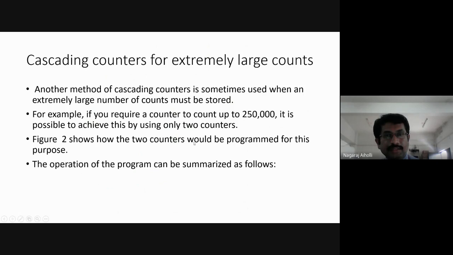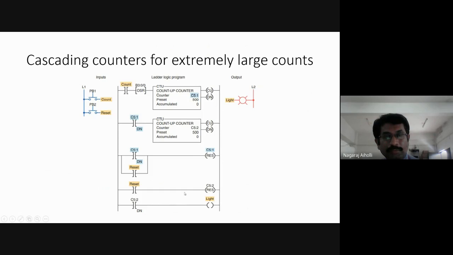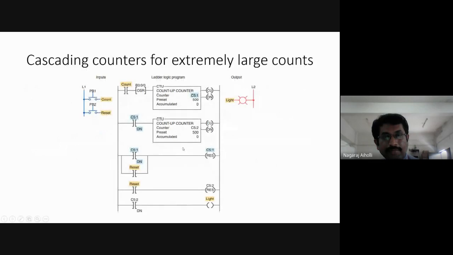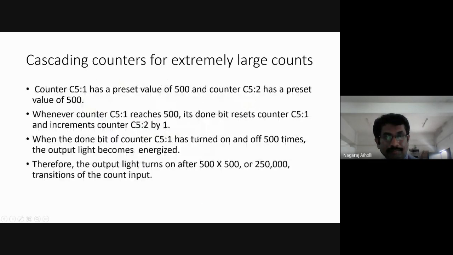Then in the next one, we have obtained a total count of 2,50,000, the maximum count obtained from this arrangement of cascading 2 up counters. The previous one was just about 64,000, the first one. The second one, we can get a maximum of 500 into 500, that is 2,50,000.